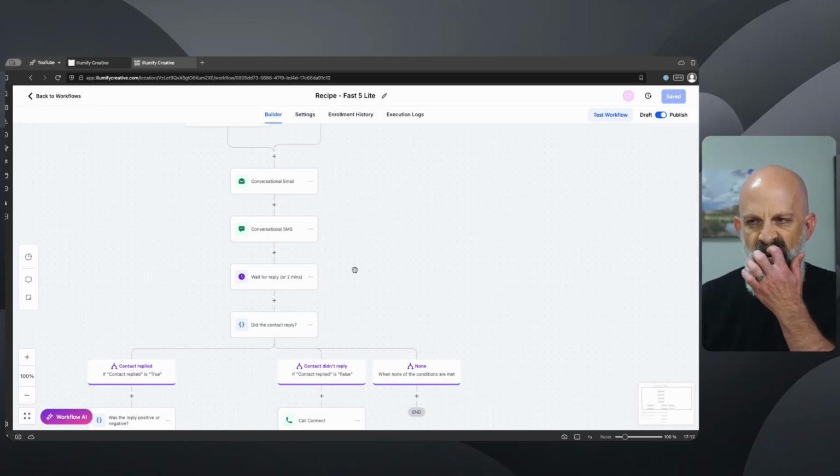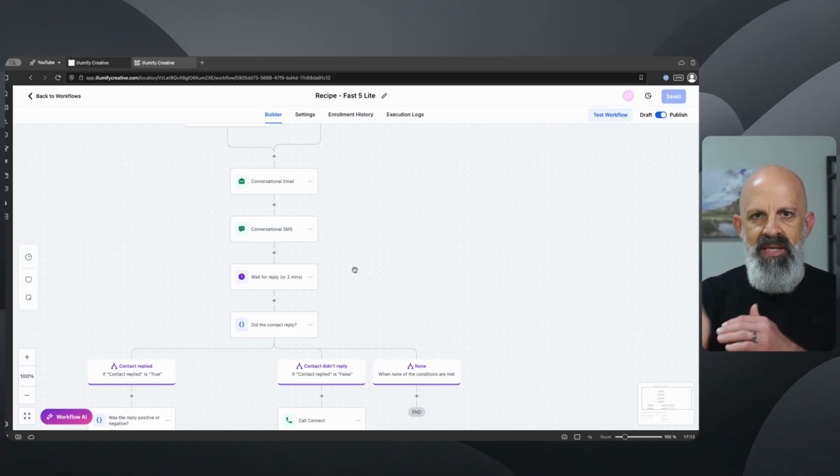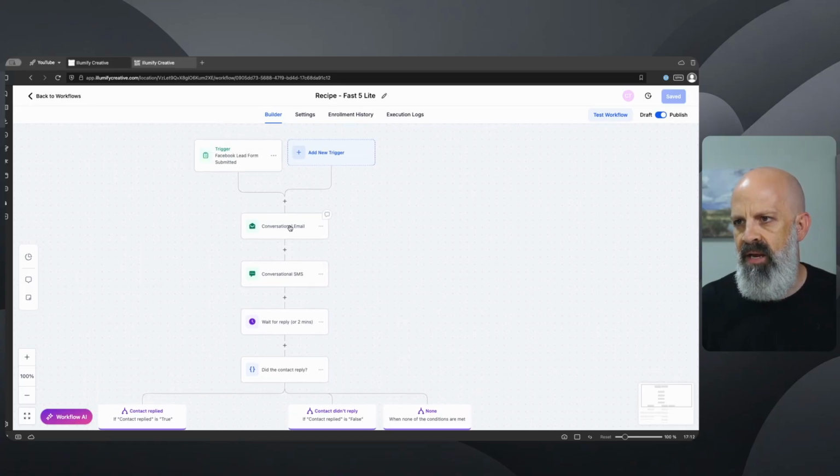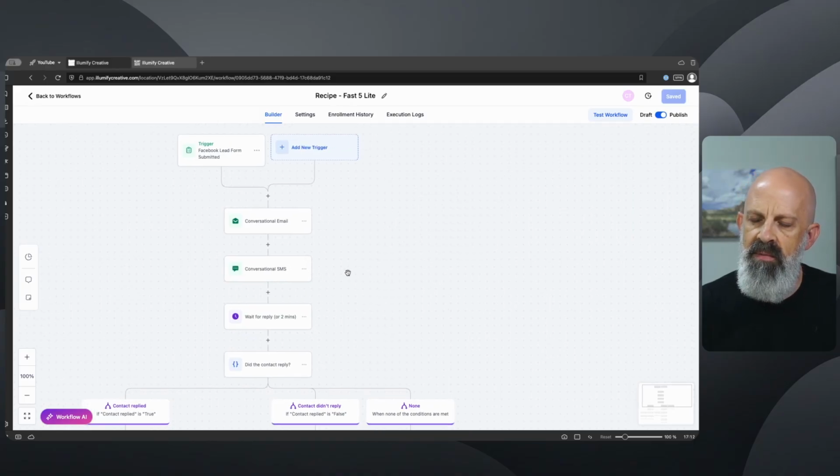To start with, we want to figure out where we want to have this split happen to be able to send different messaging based on the time of the day or the day of the week. And so right off the bat here at the beginning of this workflow, it's designed to send an email and an SMS. The email doesn't matter what time of the day that it's sent, so we're not going to worry about this. The SMS does. This is the one that we want to edit. And this is where there's the opportunity to change the messaging to be more relevant to the time of the day or the day of the week to set expectations.